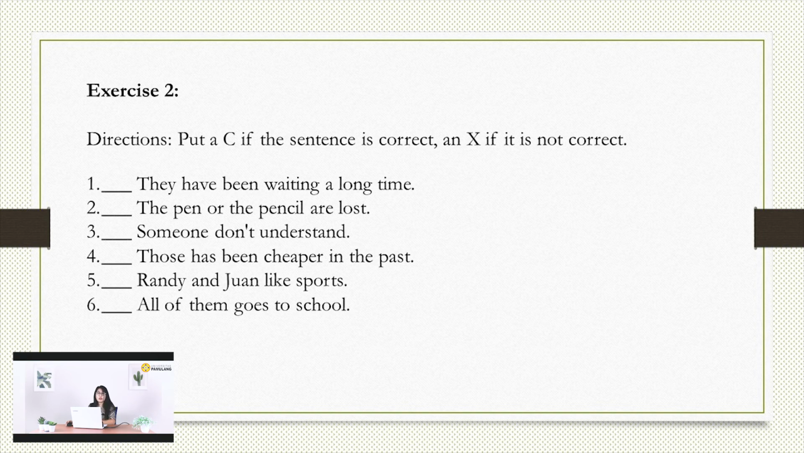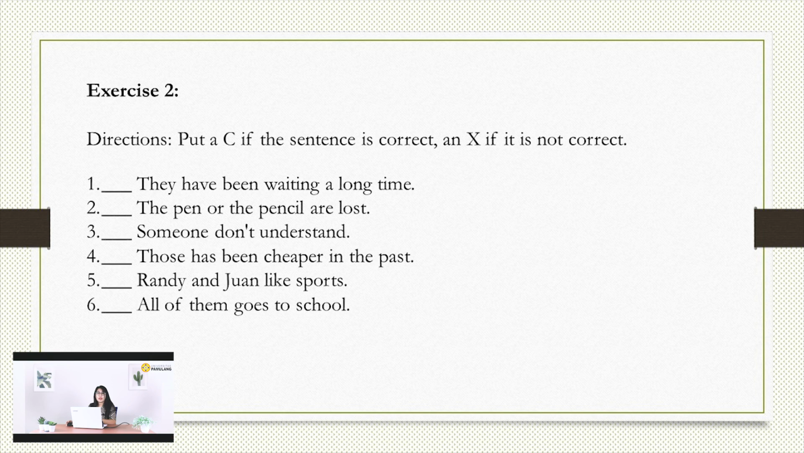Number three, someone don't understand. Someone is an indefinite pronoun and it is singular. So someone should be followed by doesn't, not don't. Okay, so number three is incorrect. Number four, those has been cheaper in the past. Those is a plural subject. So this one is incorrect and has should be changed to have.